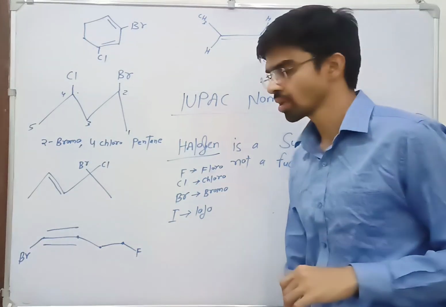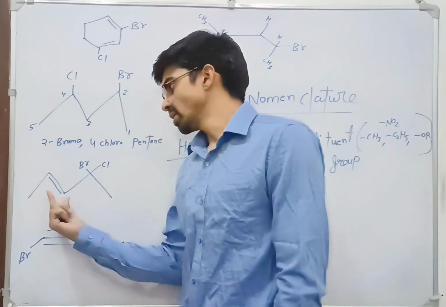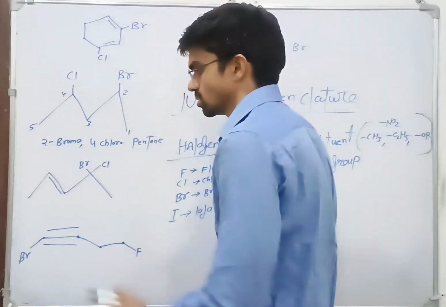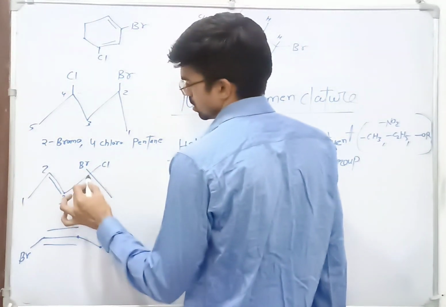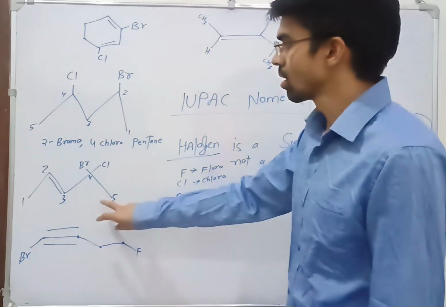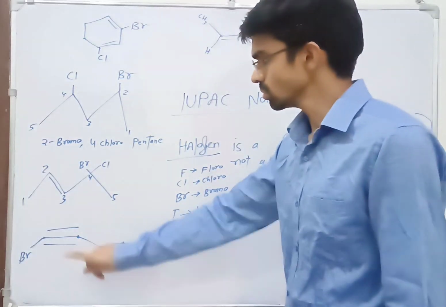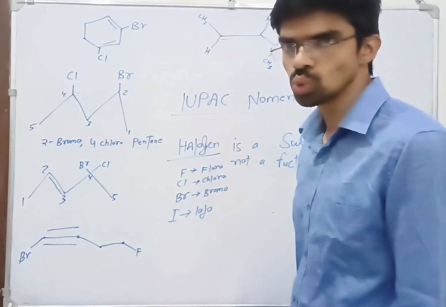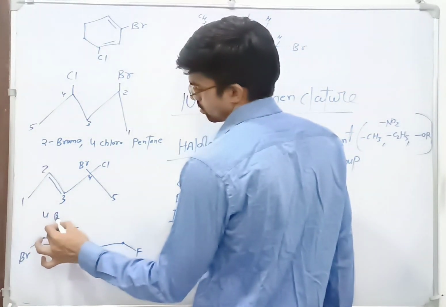Next, this. For this compound, we will start the naming from that side where the double bond will be nearer. So we will start from the left side. So 1, 2, 3, 4, 5. So what will be the name? 4 bromo, 4 chloro, pent 2 ene.